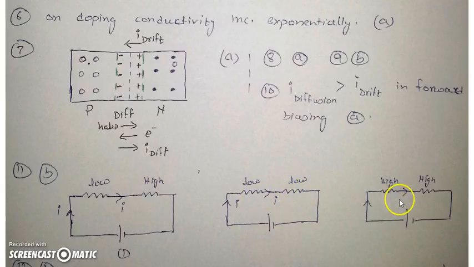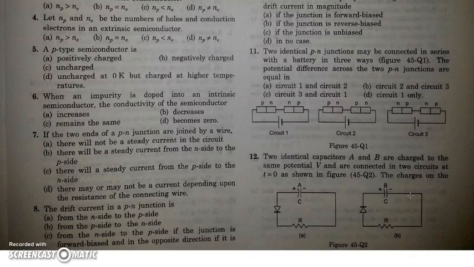And if both are low or both are high, obviously the current is the same. Again, the point is the current is the same. If both are low or both are high, we'll get equal voltages in this diagram also and in this diagram also. So in the second and third, we'll have the same potential difference across the diodes, but in case number one, the potential differences will be very different. Forward bias will have a very small potential difference and reverse bias will have a very large potential difference.